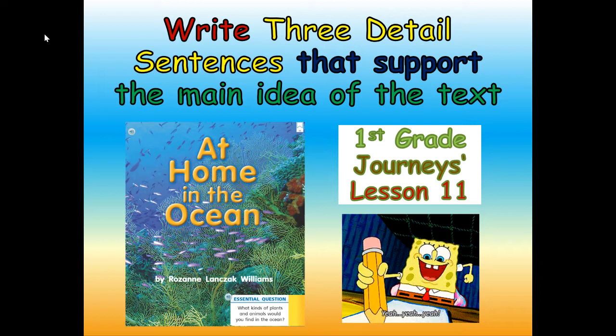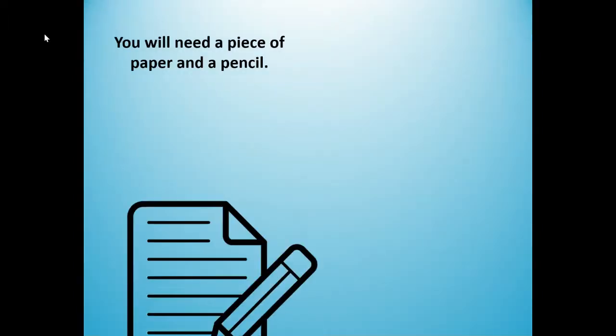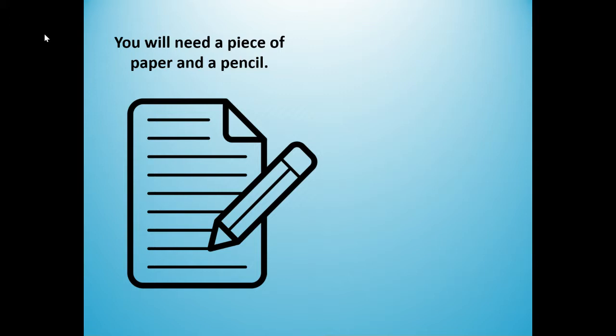Today, you're going to write 3 detailed sentences that support the main idea of the text, At Home in the Ocean. And this is from First Grade Journeys, Lesson 11. For this lesson, you will need a piece of paper and a pencil. So if you don't have those materials with you, push pause, get your paper and pencil. And once you have those, push play to rejoin the lesson.